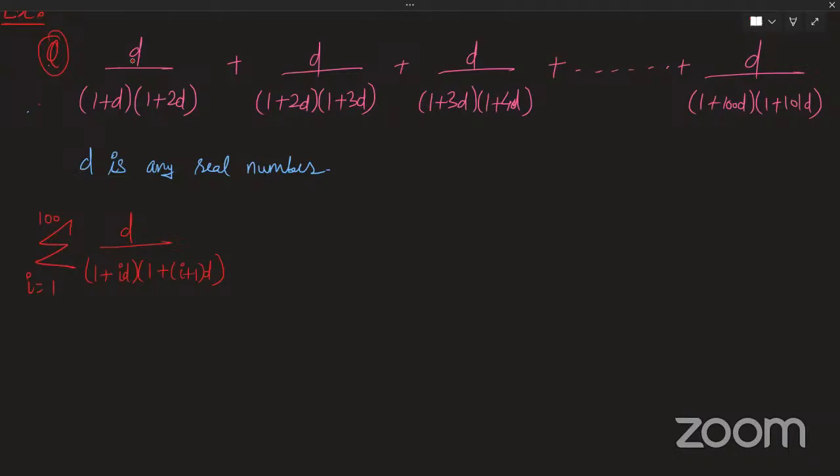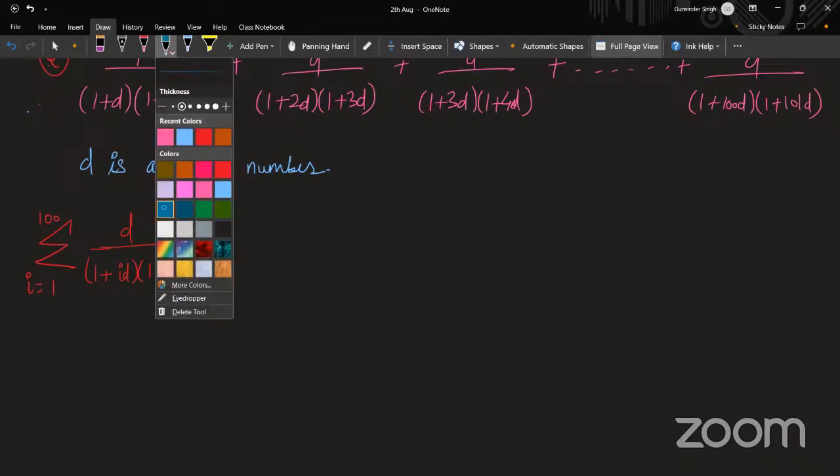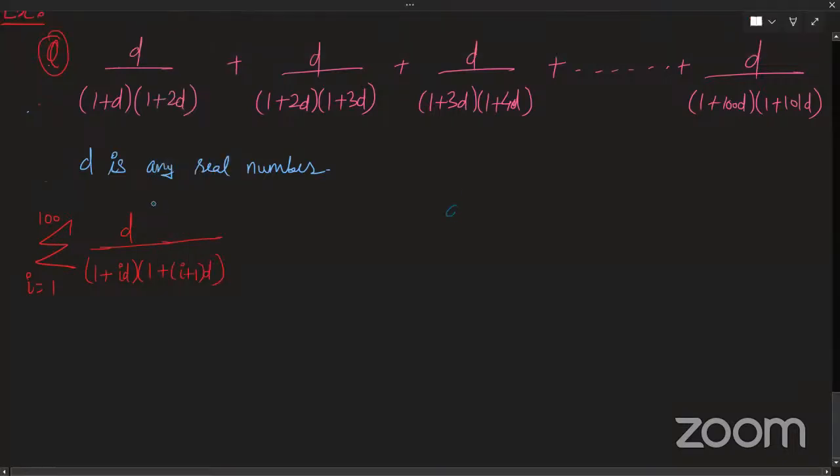Yes, sir. Because it is going from 1 to 100 and I am representing it in the form of sigma. So I have this term. Now I just want to split this term into two parts. So I have this term d by (1 plus id) into (1 plus (i plus 1)d).